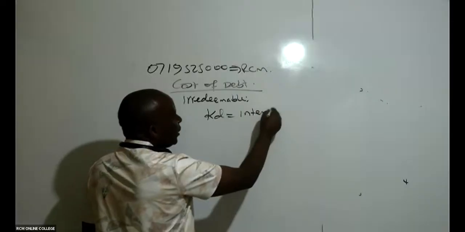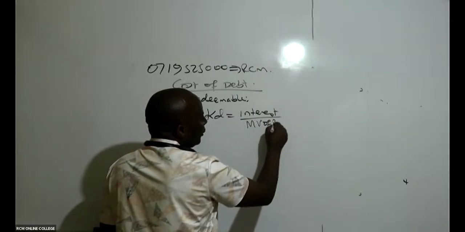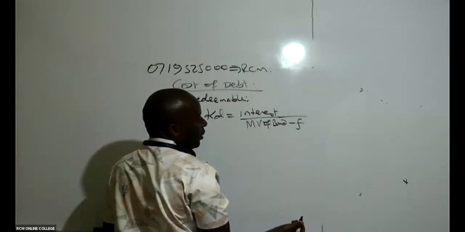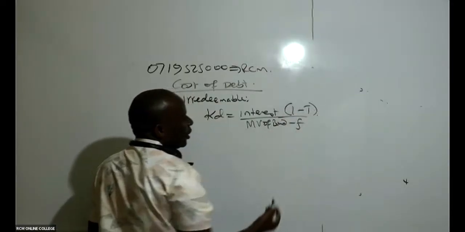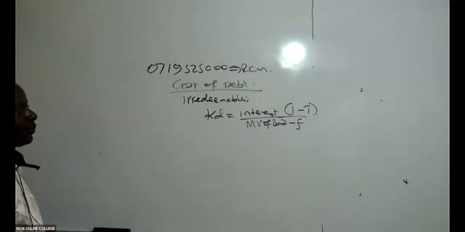I will take the interest, divide it by the market value of the bond, minus any flotation cost if there is. And this interest must be after tax.